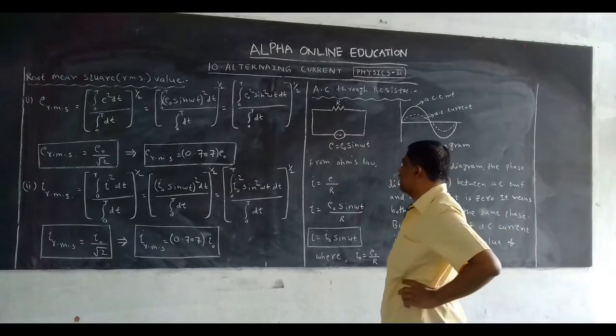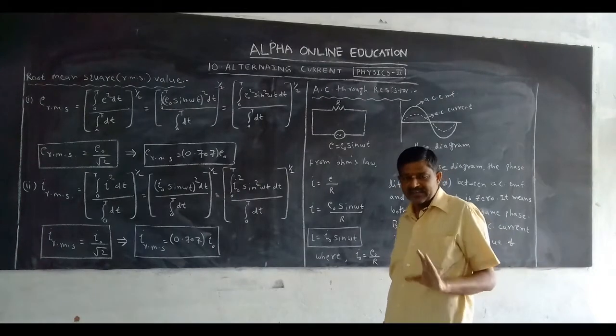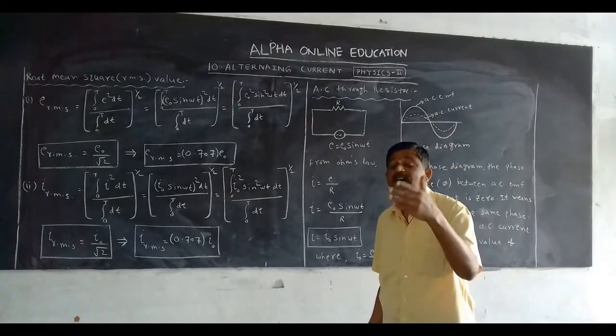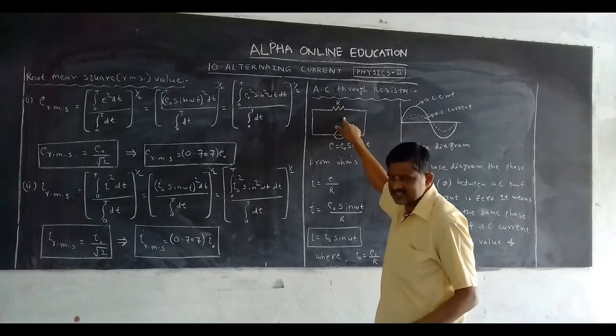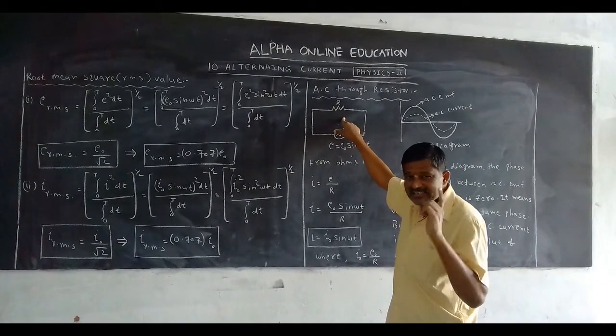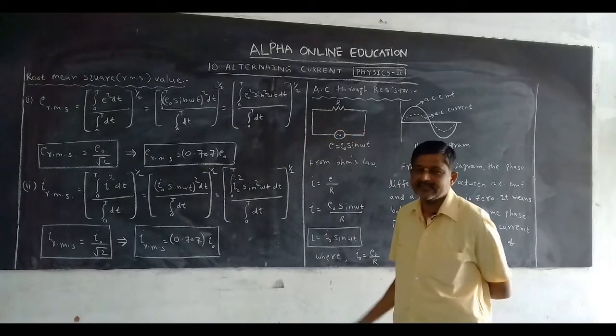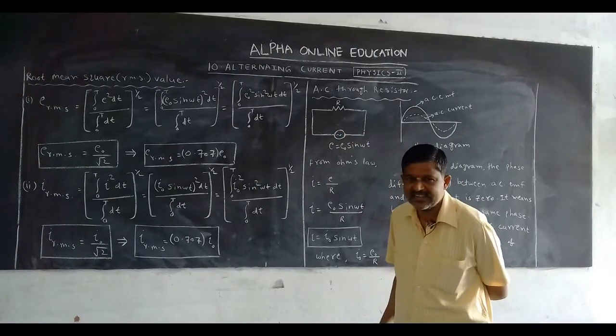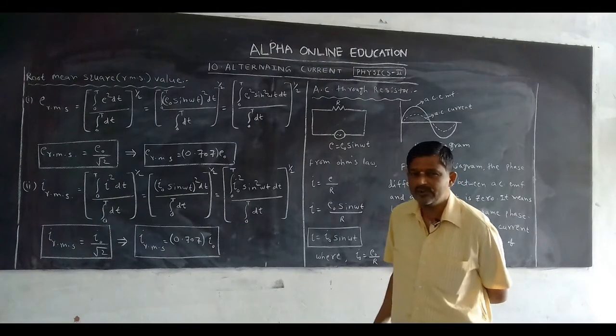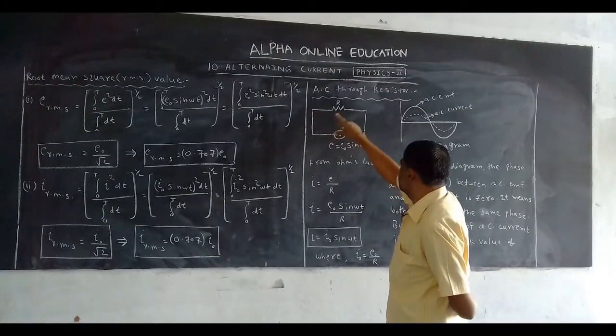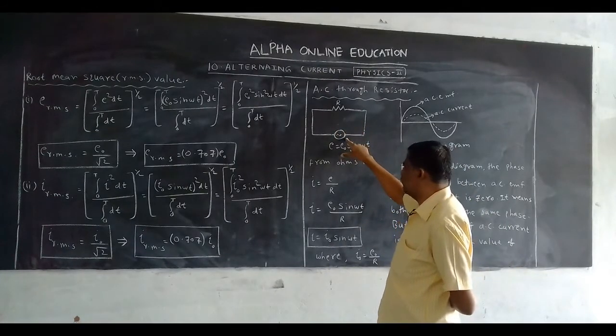In this article, we want to calculate how much the AC current in the resistor is, and what the phase difference between AC current and AC EMF is. Now, take a source of AC EMF connected to the resistor.